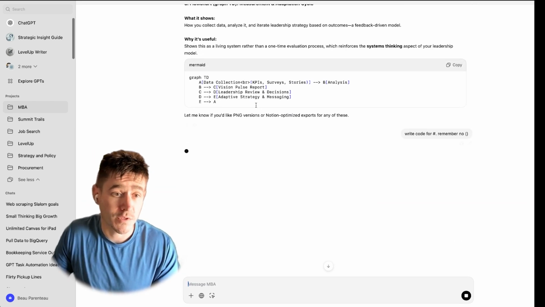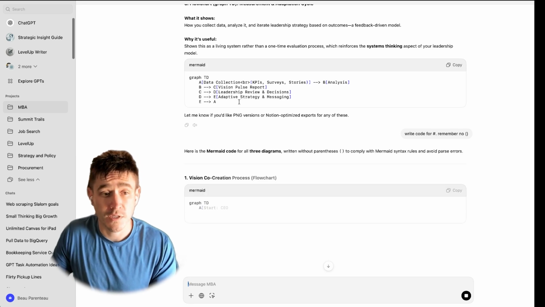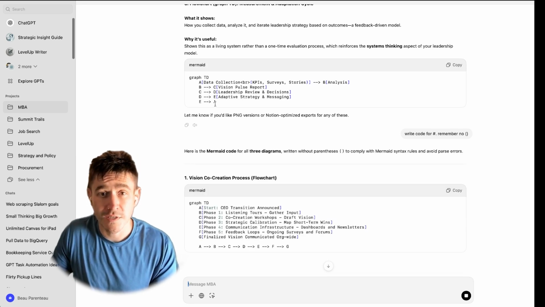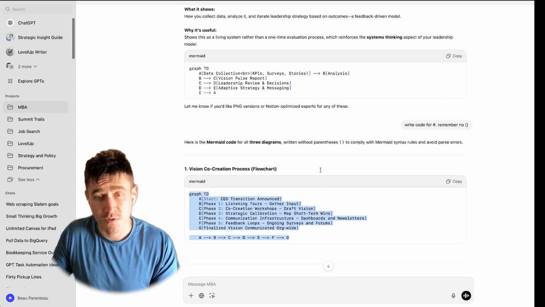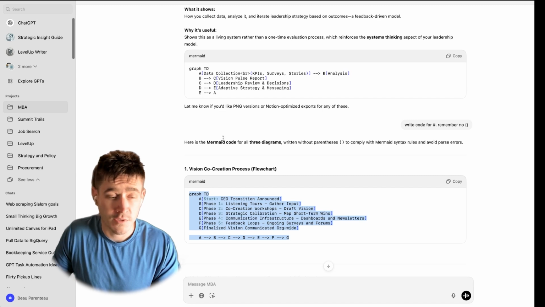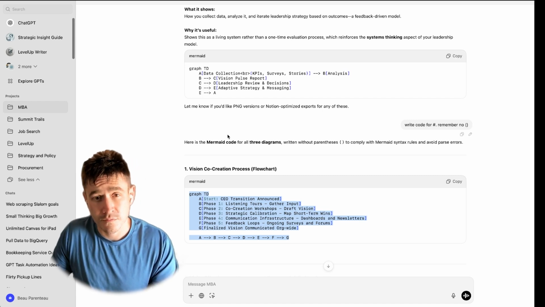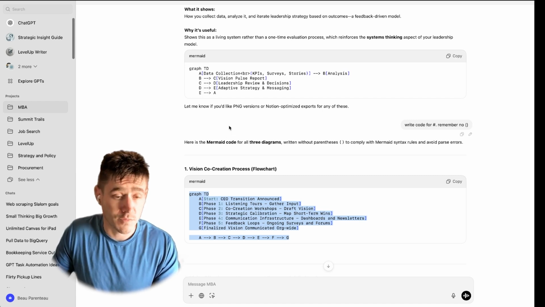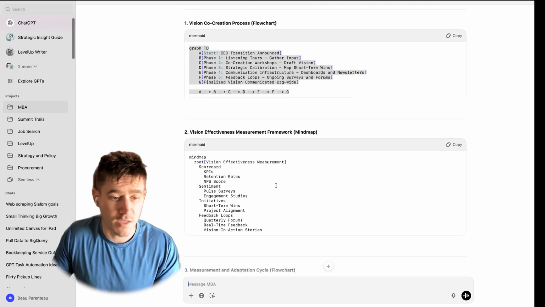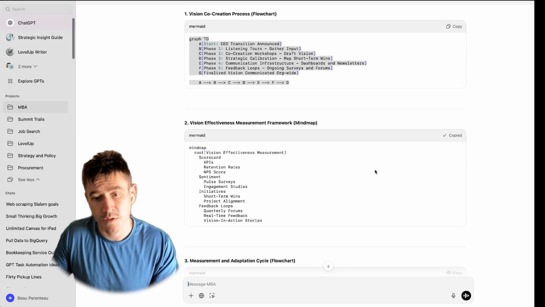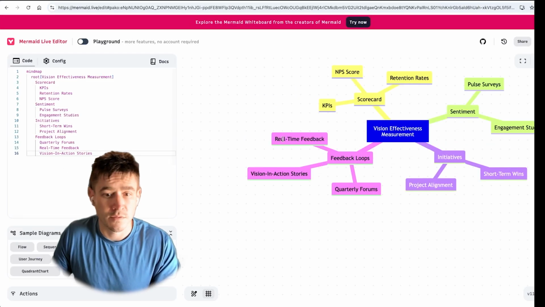It's pretty straightforward code. However, I wouldn't have known it existed until one day GPT suggested that I copy paste this into Mermaid Live, and it's totally free. And that was after making diagrams on draw.io, Lucidchart for months, a year. This is the slickest. We'll go to option two. I was asking it for option one. It gave me option one and two. Paste this in here. Bam, mind map.